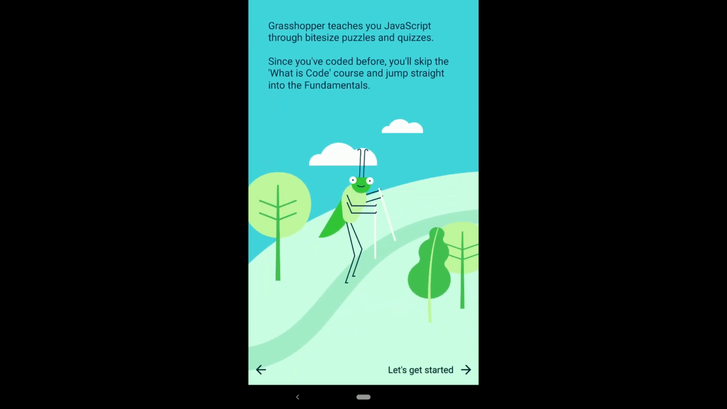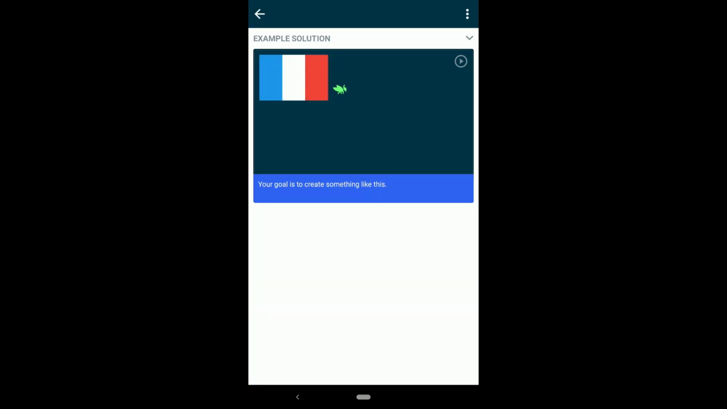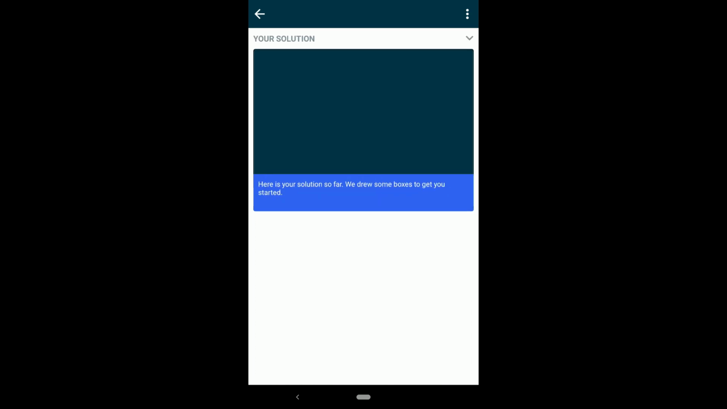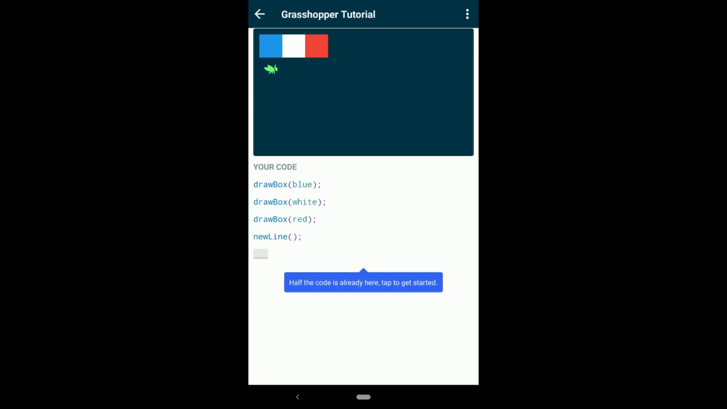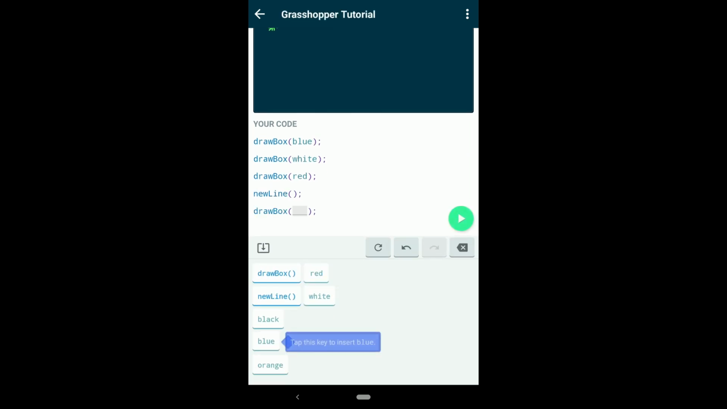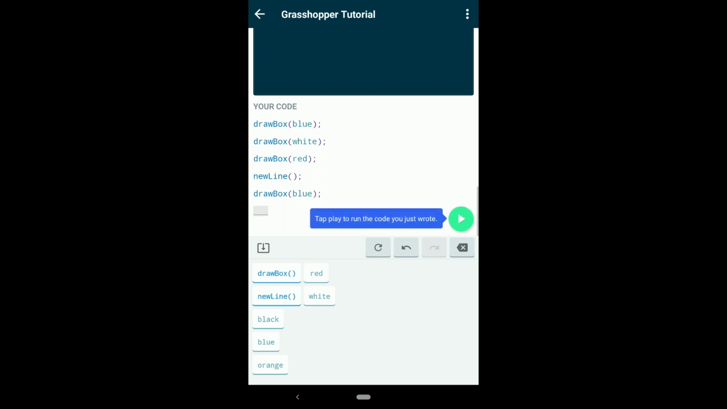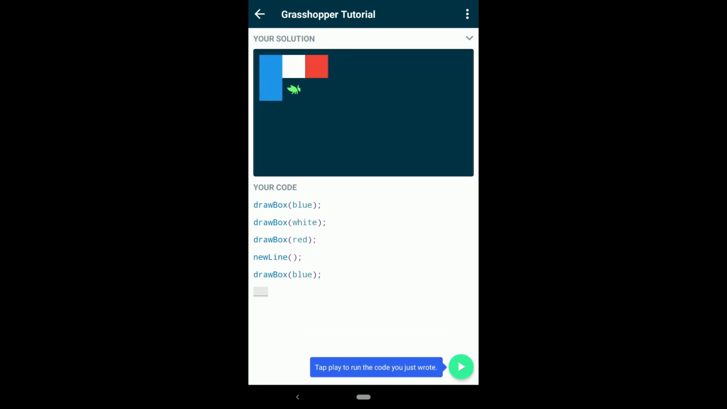Grasshopper is a coding app for beginners. This is a fun way to start your coding adventure with quick written games that teach you how to write real JavaScript. You will receive feedback for your progress. Begin your coding journey with amusement and glee.